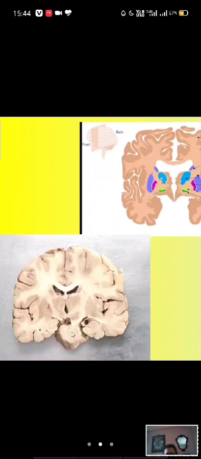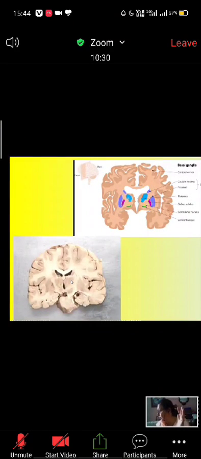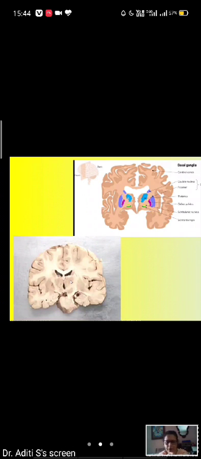So all the fibers which are coming into the thalamus, the pain and temperature fibers, the second order neurons end in the thalamus, in the ventral posterolateral nucleus of thalamus. From here they pass to the sensory cortex through this area, through the internal capsule.